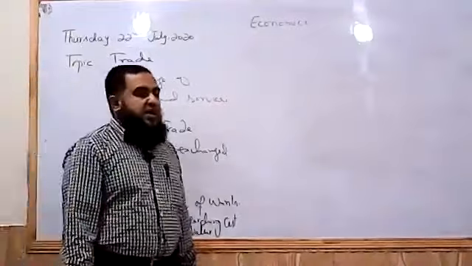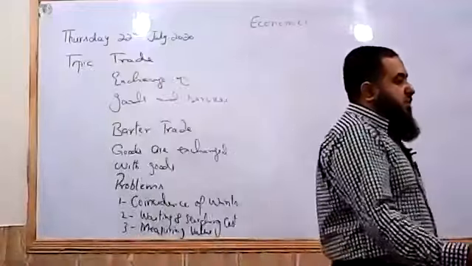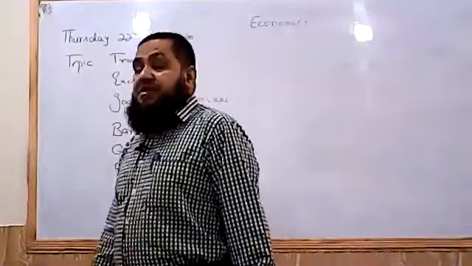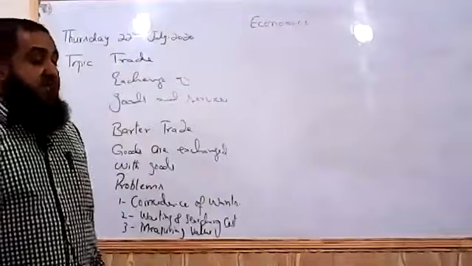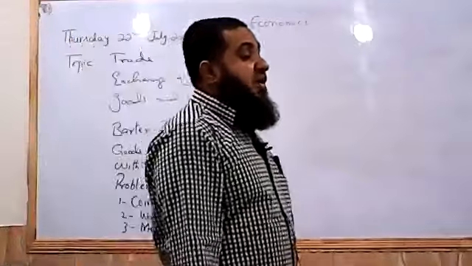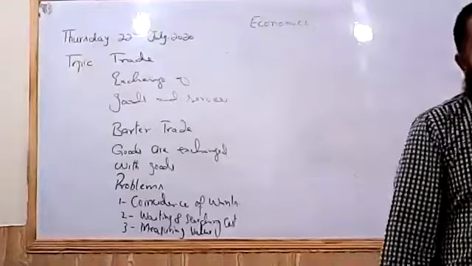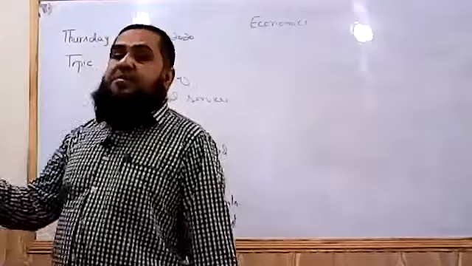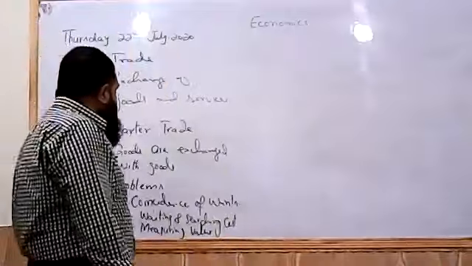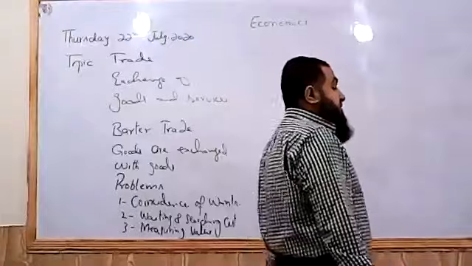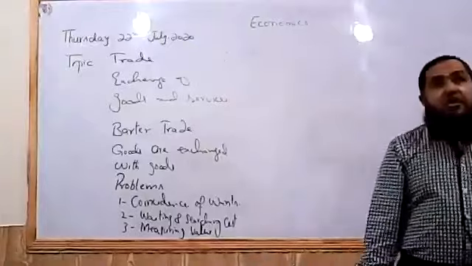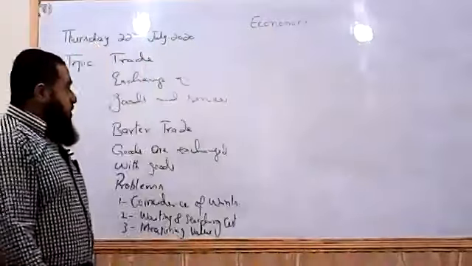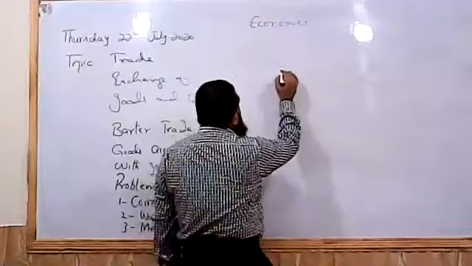Like people had a cow to exchange for one type of product, maybe rice. If half of a cow is the value of the rice another person has, how can we make the half cow payment to the rice seller? So this makes the barter system problematic. Coincidence of wants is not there, waiting and searching cost is there, and measuring the value of products is quite difficult in the barter system. That is why the world gave way to monetary trade.